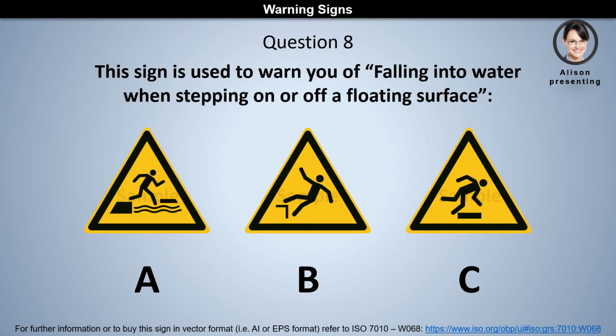Question 8. This sign is used to warn you of falling into water when stepping on or off a floating surface. Is it A, B, or C? The answer is A.